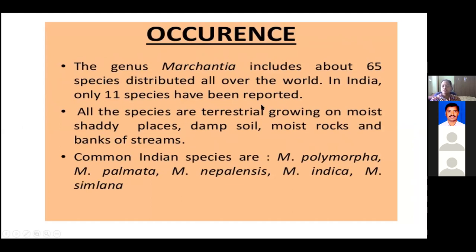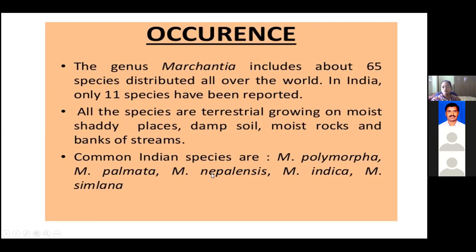Now, all these species are terrestrial. Terrestrial means, as I said, land plants. They grow on moist, shady places. That is a characteristic feature of a bryophyte: terrestrial and growing in moist, shady places, meaning it should not receive much sunlight. Damp soil, moist rocks, and also at the banks of streams we can see the growth of these bryophytes.